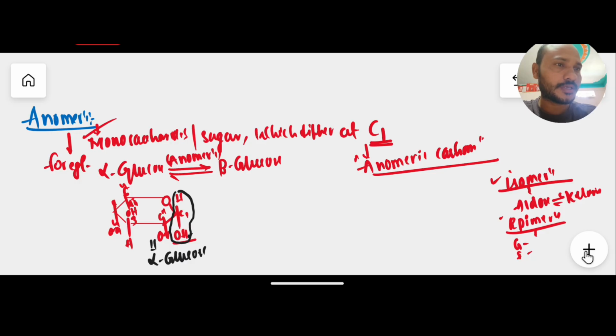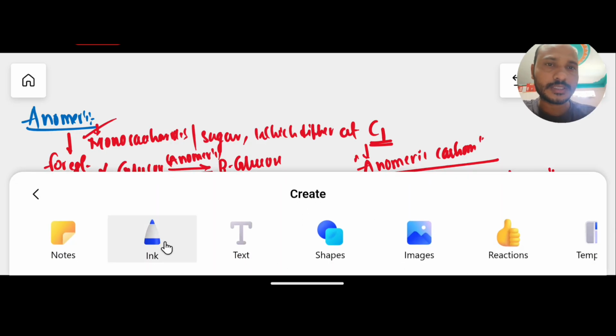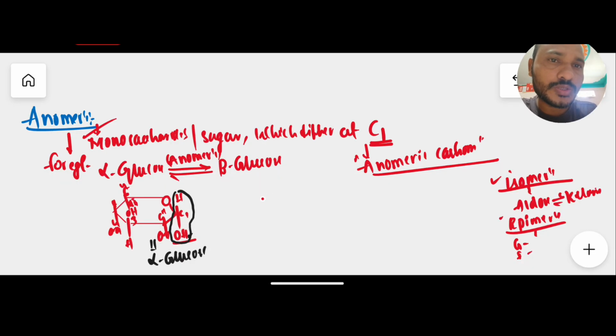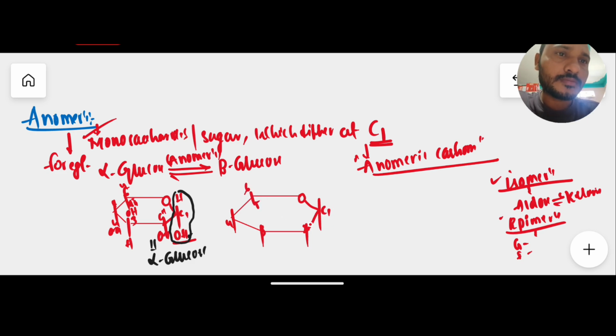If you draw beta glucose, how their structures differ is like this. Here also we have carbon number 1, 2, 3, and here carbon 4, carbon 5, and carbon 6. Here you interchange at carbon number 1 only. For example, OH above and H below. Observe this carbon number 1: OH is above and H is below, like this. If you have a structure of carbohydrate like this, then it is said to be the beta form. Since we are taking glucose as an example, that's why here it is beta glucose.